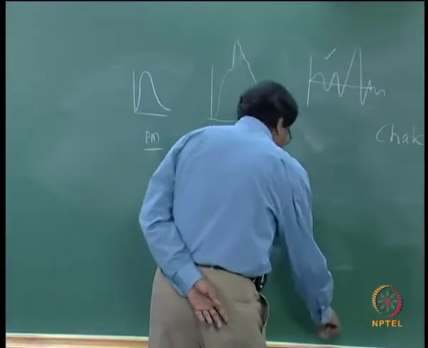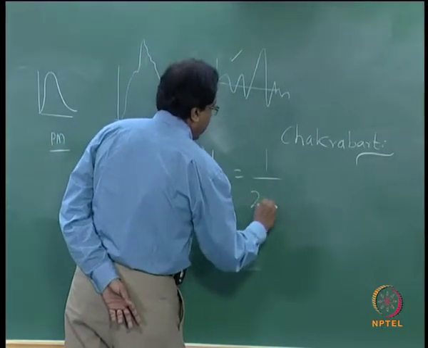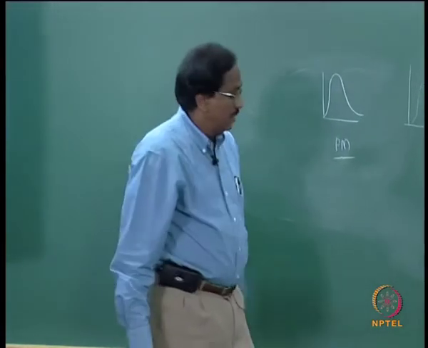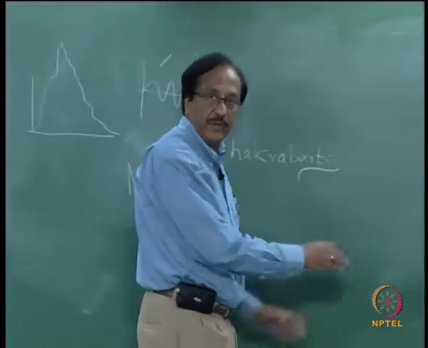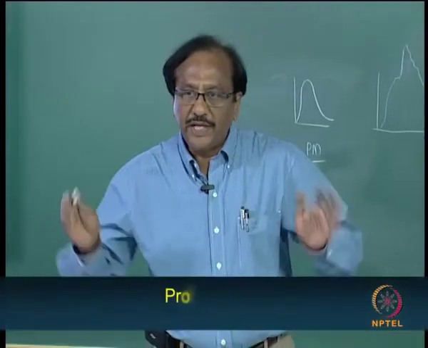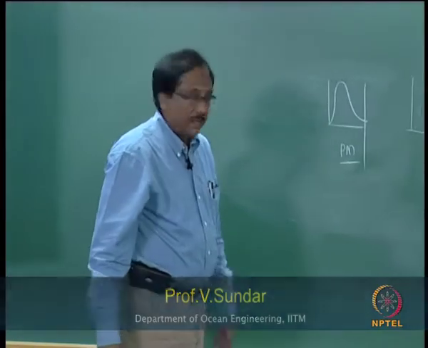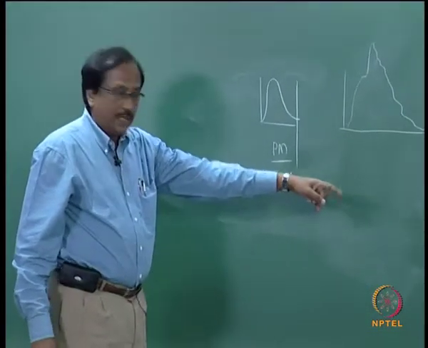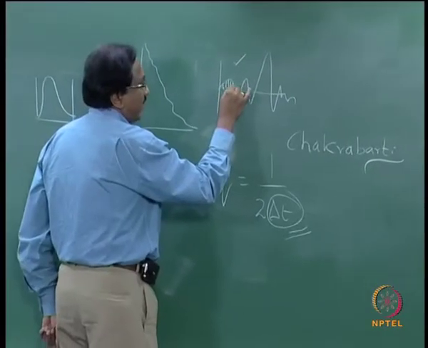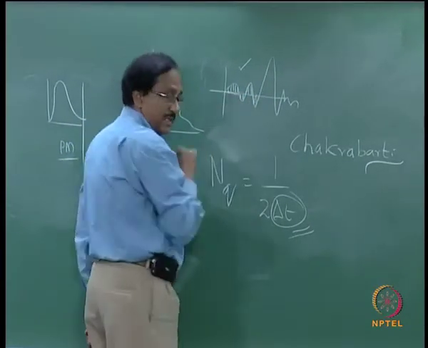At this point of time I would also like to say that there is what is called the Nyquist frequency, which is 1 by 2 delta t, or the cutoff frequency. Delta t is the interval between the digital values of the signal taken from the mean line.